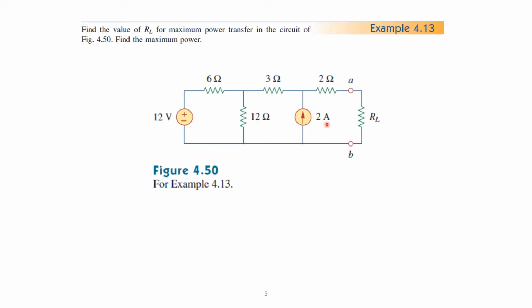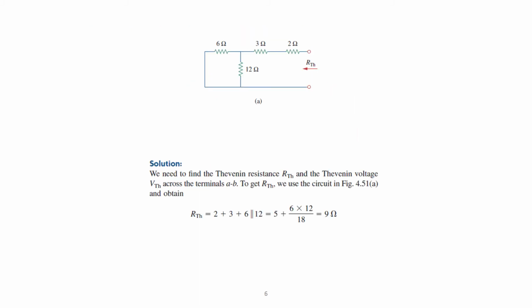Now we come to a little example to make clear what we mean. Find the value of RL. This is an unknown resistance. We must find the value of RL to ensure maximum power transfer in the circuit. So we work out RL for maximum power transfer. To do that, we work out the Thevenin resistance. We take out all the power sources, replace them, and then we find the Thevenin resistance and the Thevenin voltage across the terminals A and B, where our load resistor is.